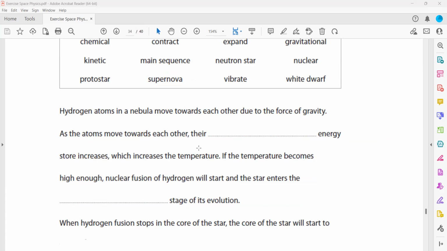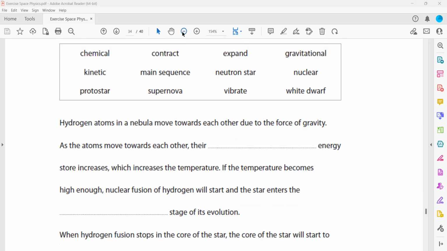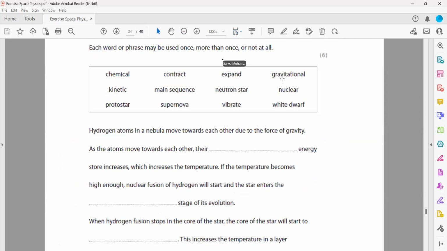The next one, the hydrogen fusion stops in the core and the core of a star will start to dash. What will happen to the core as the hydrogen fusion stops? The core will start to what? Expand or contract? What will happen to the core?